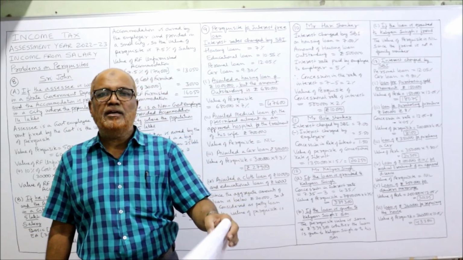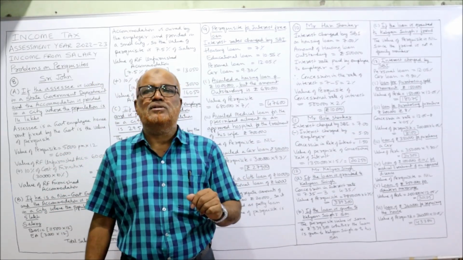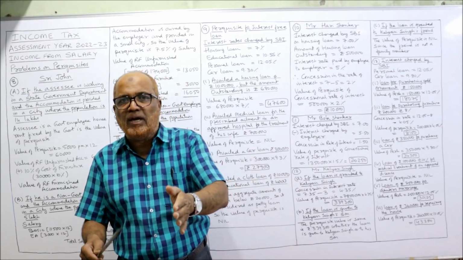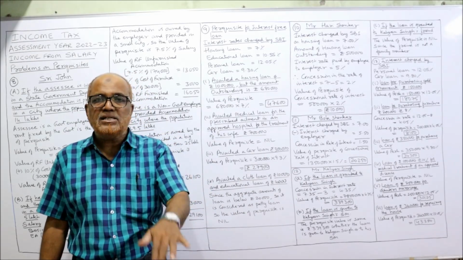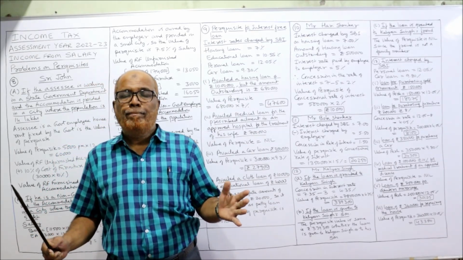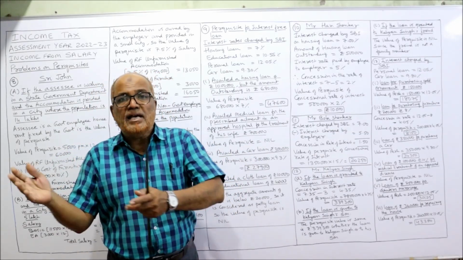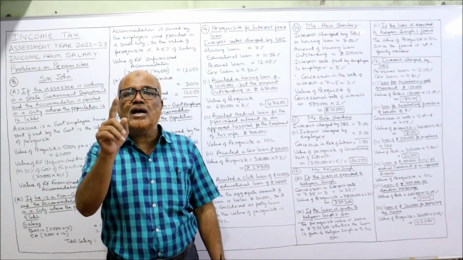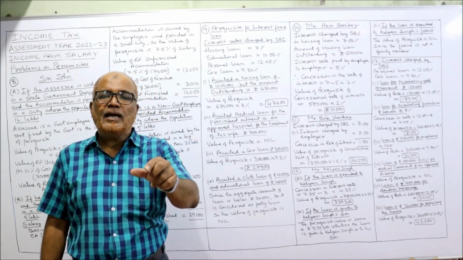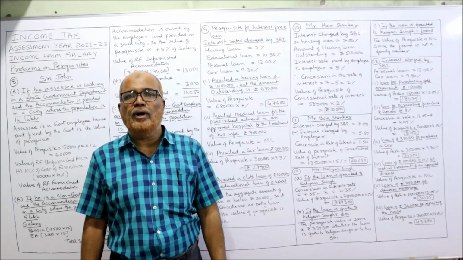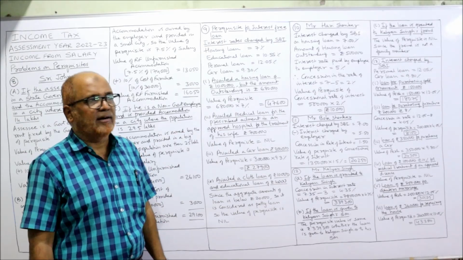Interest charged by SBI is 7%. On housing loan, interest charged by SBI is 7%. Whereas the employer is charging from the employee 5%. That means employee has got the loan at a concessional rate, not interest free. Employer is charging the interest, but a lower rate of interest, only 5%. Whereas SBI is charging 7%. So how much concession he is getting? 2% concession he is getting. So it is called loan taken at a concession from the employer. It is a taxable perquisite. Whatever is the concession, on that concession we will calculate the interest.